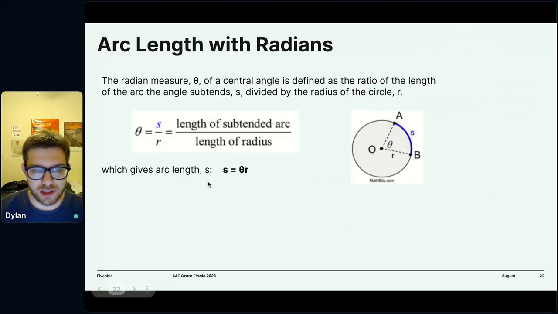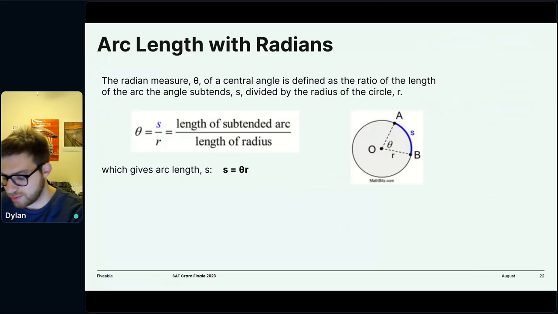And that's why this is such a useful formula and such an easy formula. You can almost say it out loud. The arc length is asking how many radiuses do I have? Do I have 2 pi radiuses? Well, wait a minute. 2 pi radiuses, that should sound familiar, is circumference. So if I say I have 2 pi over 3 radiuses, that means 1/3 of the circle. That's why radians are so useful. It's because they relate things like arc length and circumference and angles all together in one number.